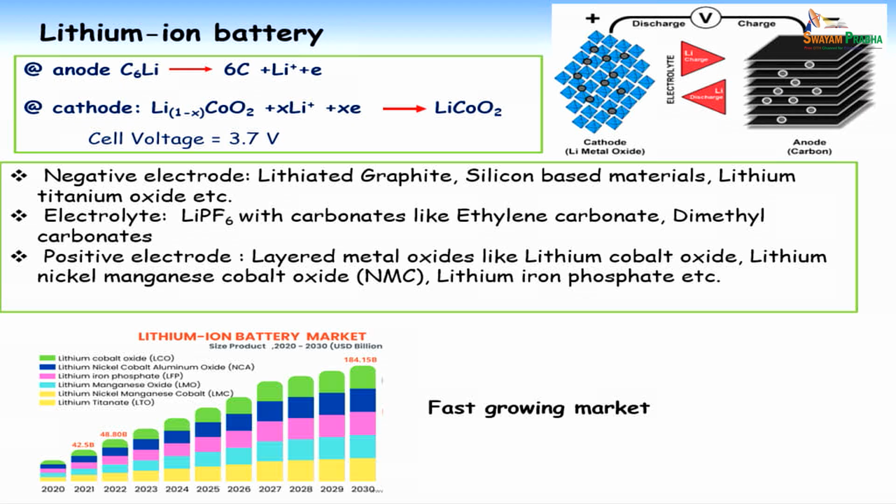There are different types of anodes that are looked at. One is lithiated graphite. Another very interesting material is a silicon based material, which has a very huge capacity. And lithium itself as an anode. Why is lithium not used as an anode?